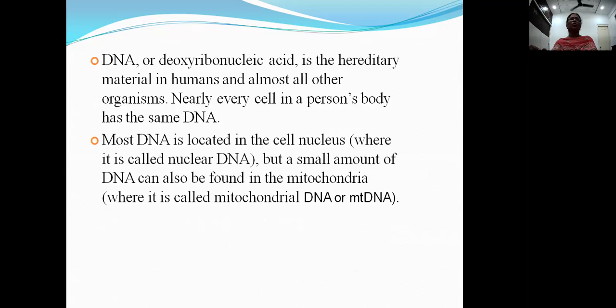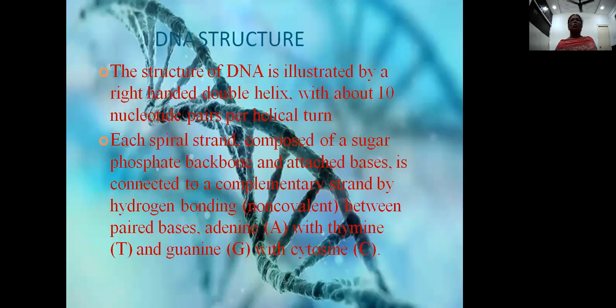It is hereditary material in humans and almost all other organisms. In a person, the same DNA is present in each cell of the individual. In a person or an organism, in each cell, the DNA is the same. Most DNA is located in the cell nucleus. But in some cell organelles like mitochondria and chloroplasts, there is also DNA, a single circular DNA, just as in prokaryotes. Such DNA is called extranuclear DNA. It is present in mitochondria as well as in chloroplasts.